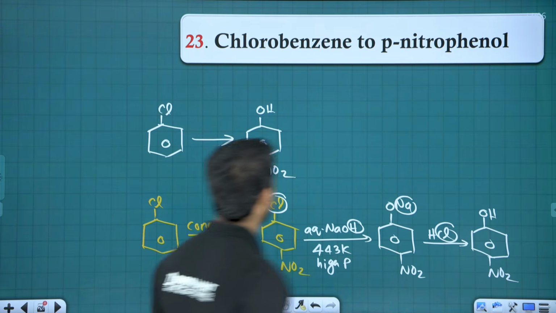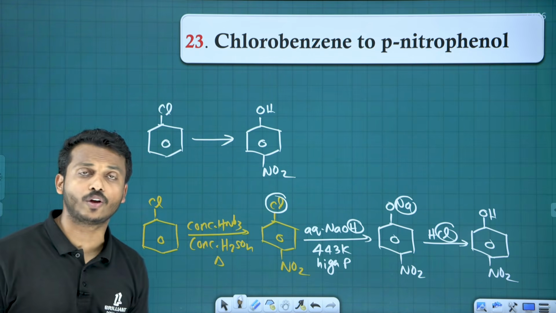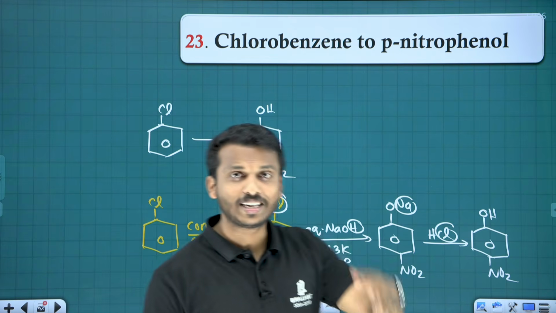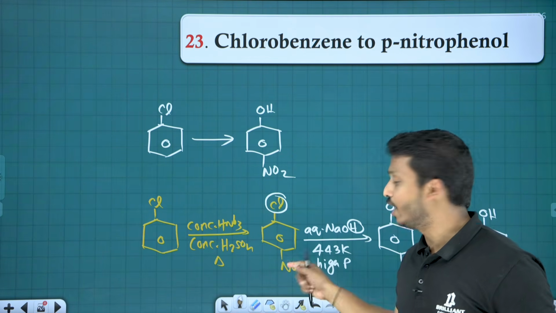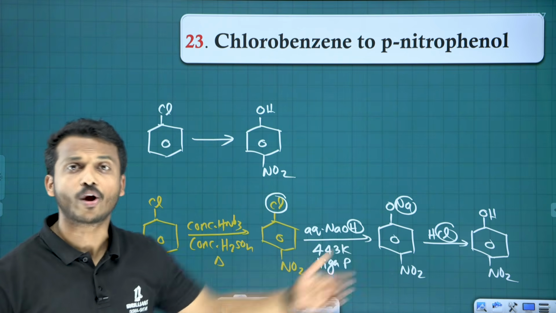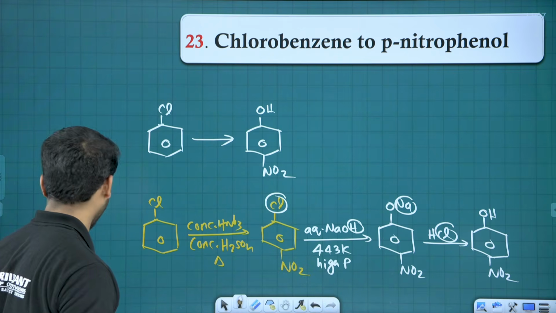So how to convert chlorobenzene to para-nitrophenol? First on chlorobenzene, we have to do nitration. So you will get nitro on the para position. Now the chlorine we have to make into OH group, that is by Dow's process.